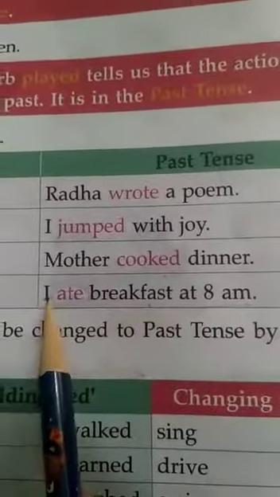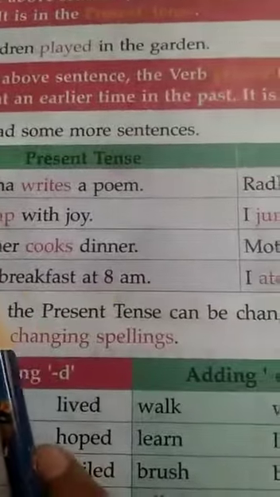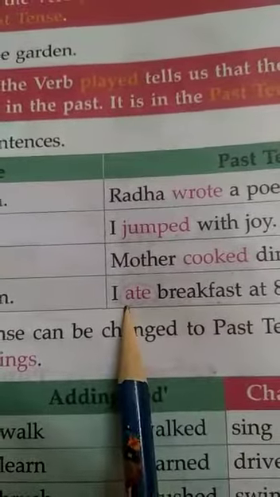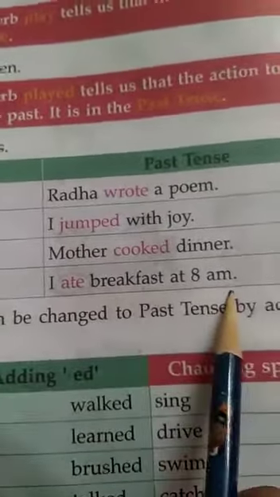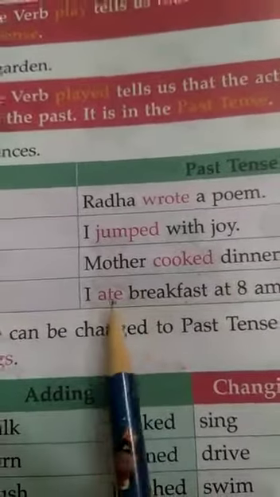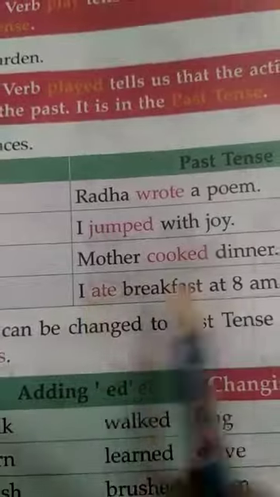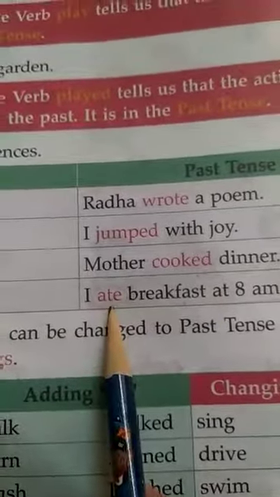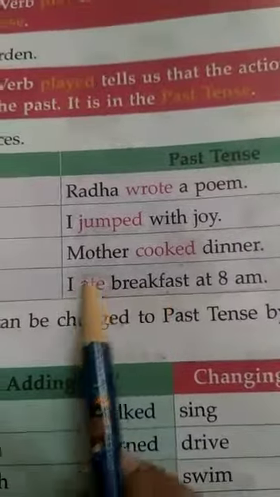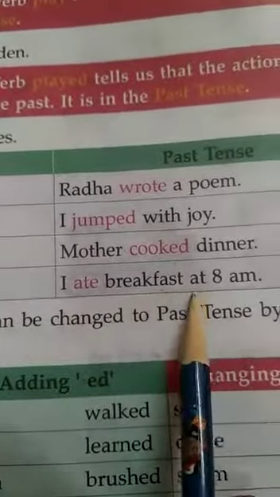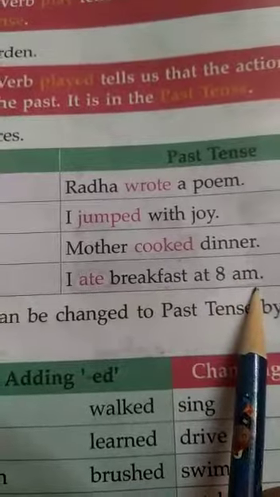But if I say the past form, eat becomes ate, then what will I say? I ate breakfast at 8 a.m. I already ate. That is past. So ate is the past tense.